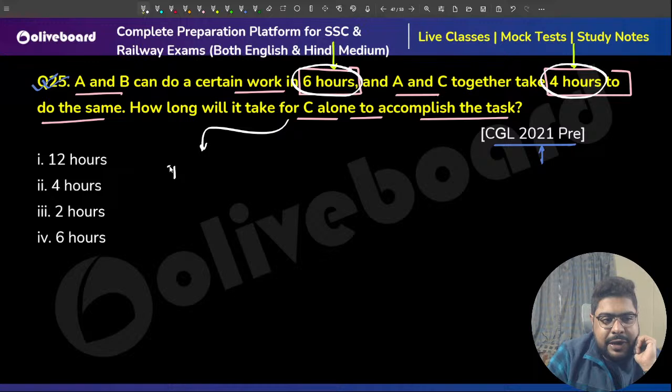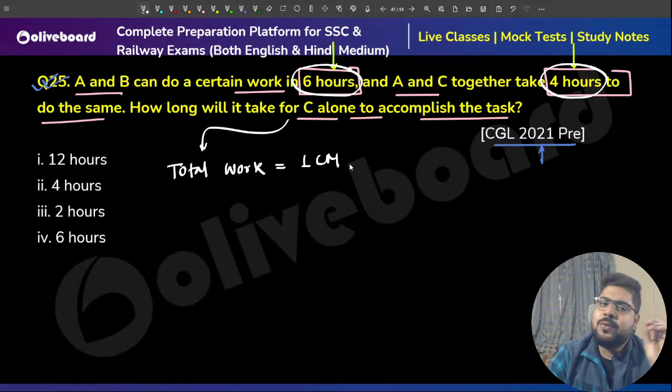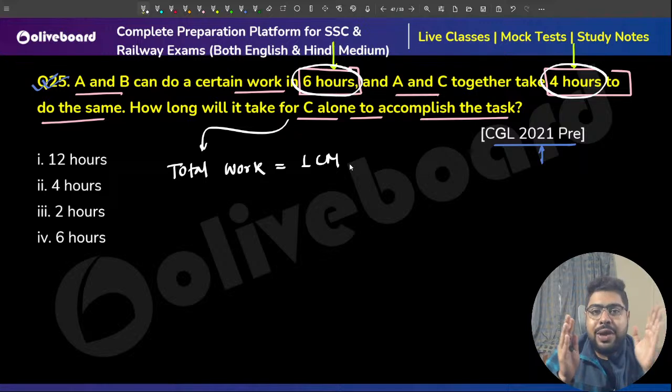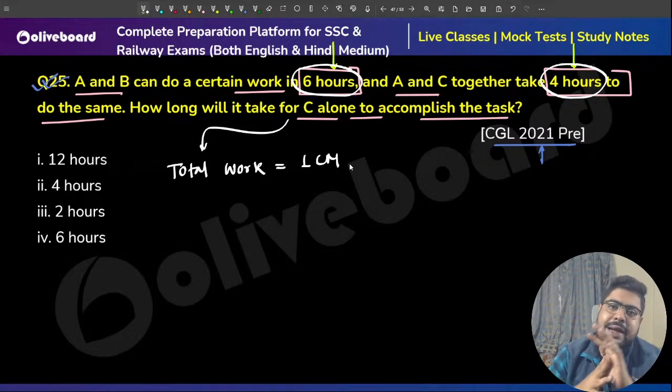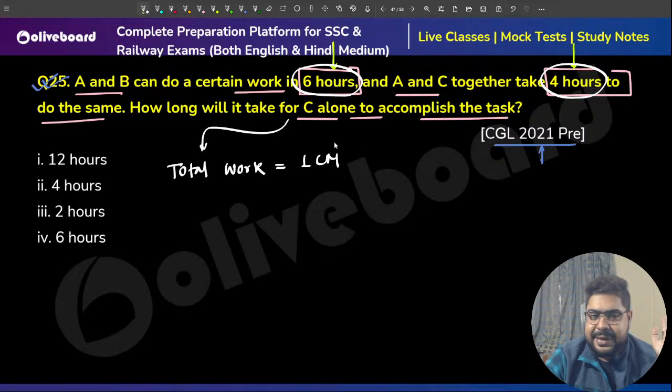So, sir, what will be the total work? Let's just understand. So, total work using the LCM method. Now, why am I doing it using the LCM method? Because, you see, we are learning the LCM method. Okay, that's the primary reason I am using this method.